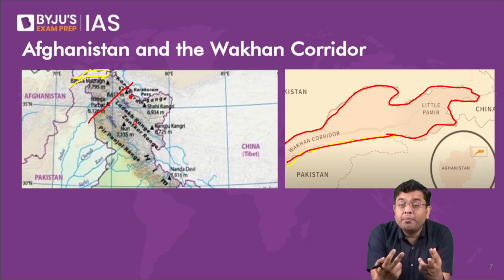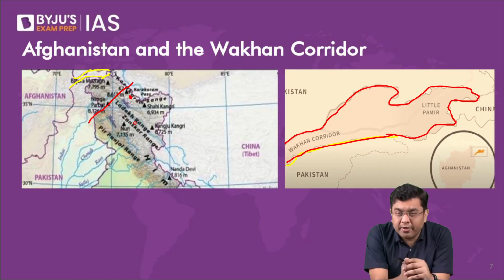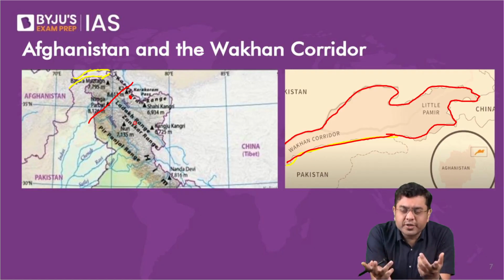And we have also managed to connect that with a resilient infrastructure from the portions of civilization. That Daulat Beg Oldi airfield is only around 8 kilometers from the Karakoram Pass, where this highway goes through. So that has given a lot of jitters in the mind of the strategic thinkers in China.